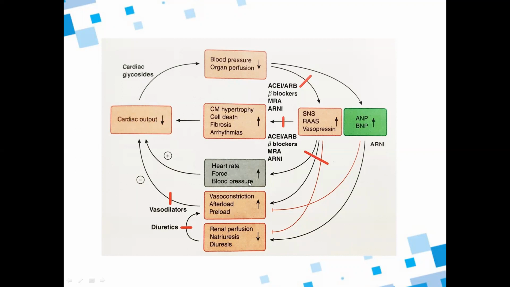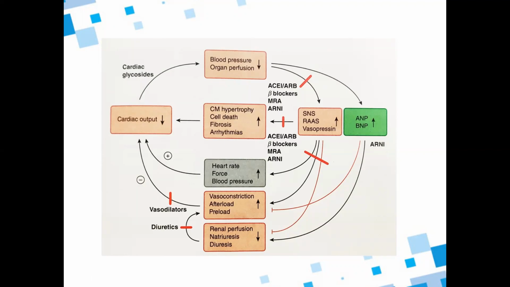This heart rate, force, and blood pressure will increase the cardiac output, but these may affect the heart negatively. There can be cardiac myocyte hypertrophy, cell death, fibrosis, and arrhythmias, as we saw in the previous slides. This will affect the heart negatively. Though in the beginning it tries to compensate, later this process ends up in a bad situation.